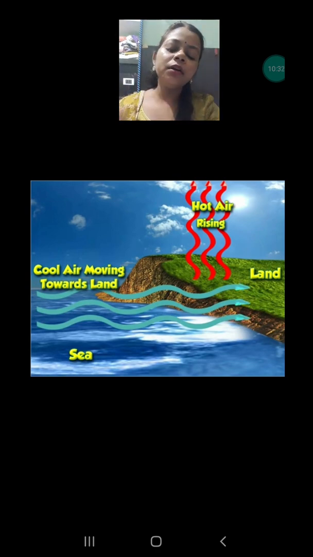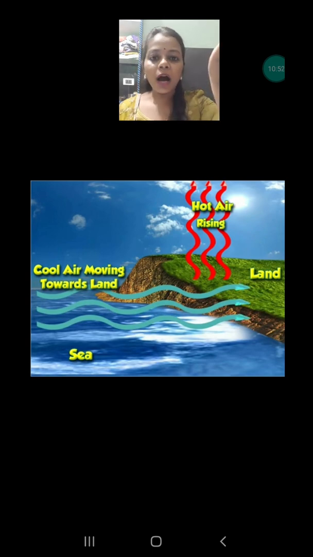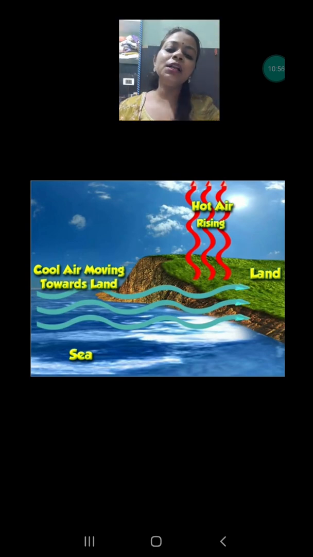Now suppose the sun is falling on the land and on the water also, then who will get heated faster? Land. So the air present just above the land will heat up and go above, and the cold air from the sea will move towards that empty place.